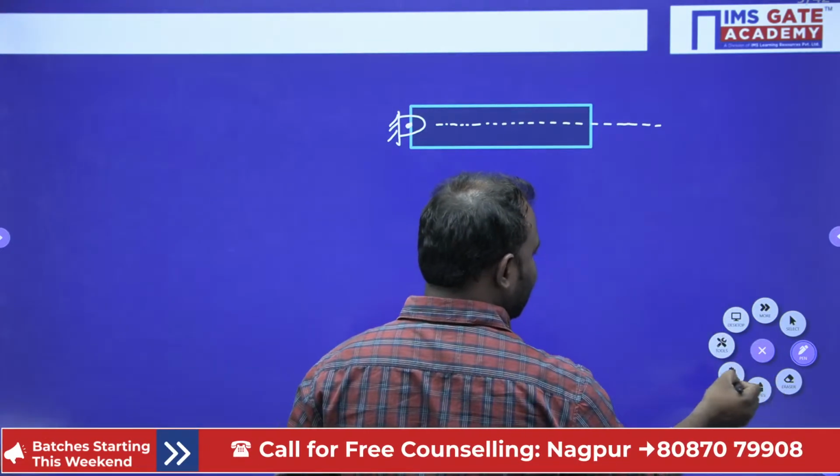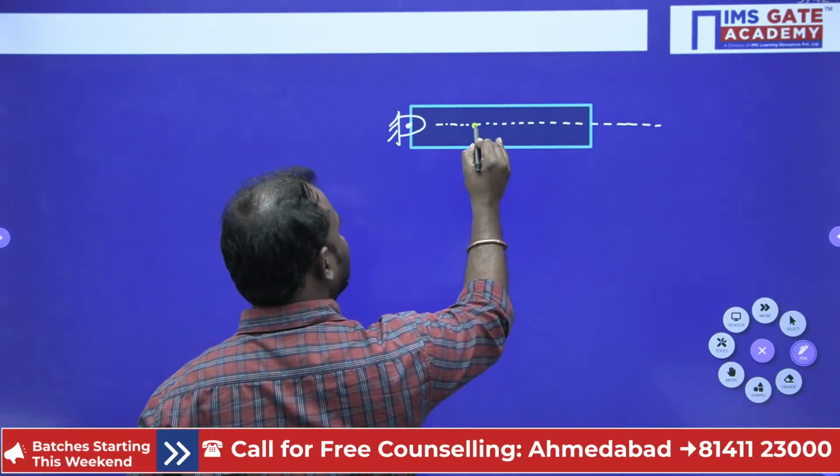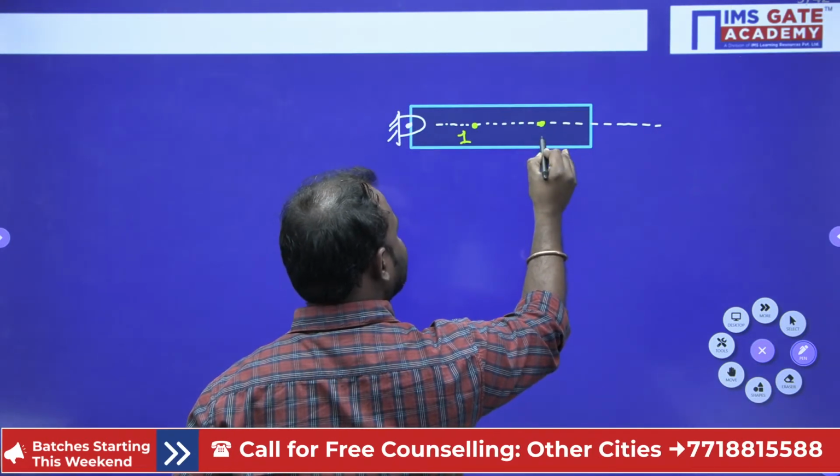After that I am considering two particles. Here is particle 1 in this body and here is particle 2 in the body.